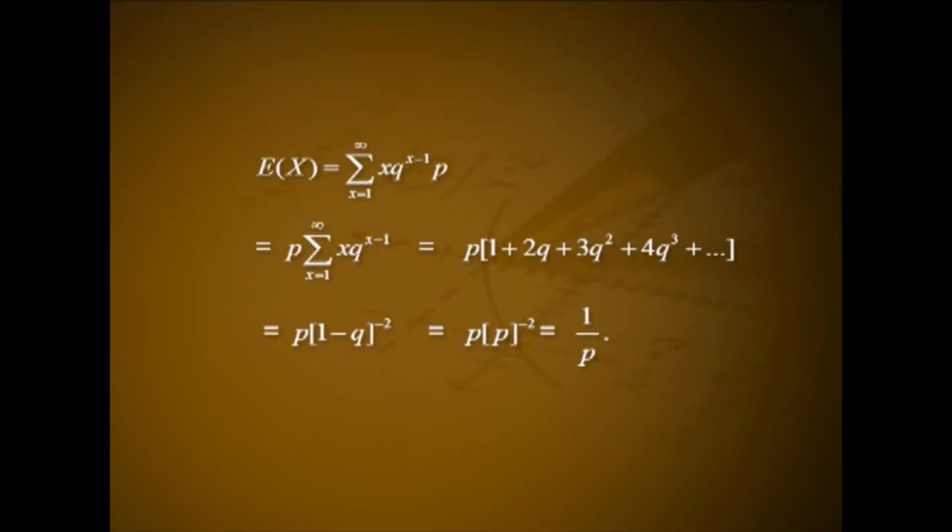Hence, expectation of x, E of x is equal to summation over x from 1 to n of x into q raised to x minus 1 into p, that is p into summation over x from 1 to n of x into q raised to x minus 1, that is equal to p into 1 plus 2q plus 3q square plus 4q cube plus etc. That is p into (1 minus q) all raised to minus 2, that is p into p raised to minus 2, that is equal to 1 divided by p.